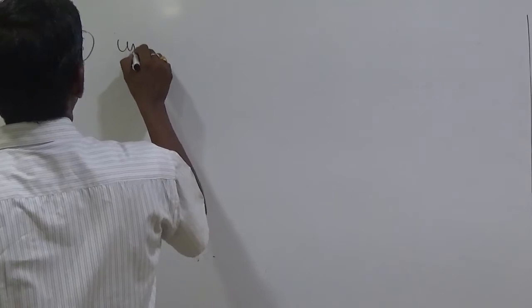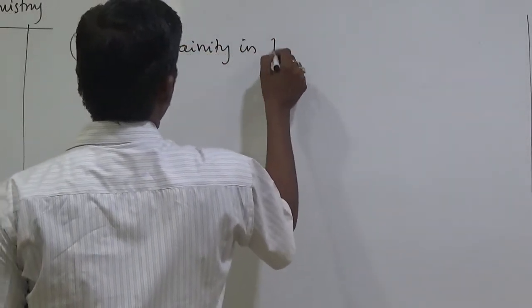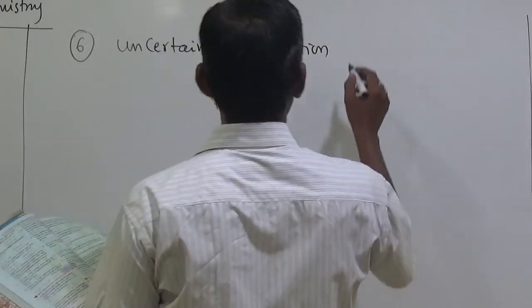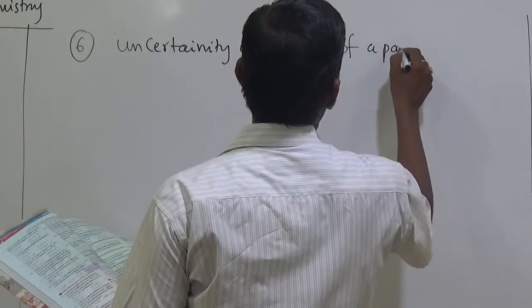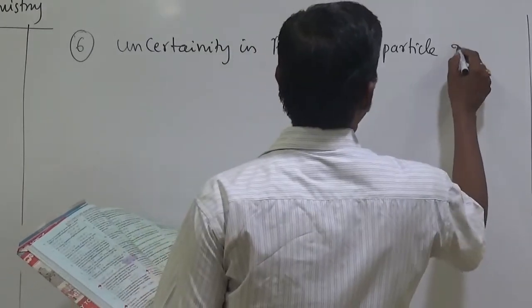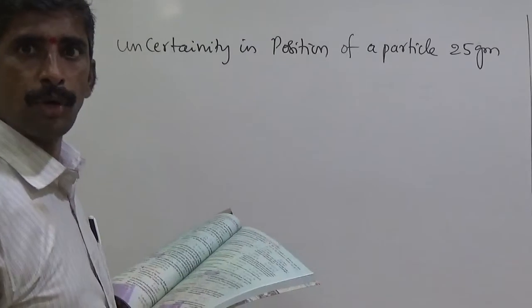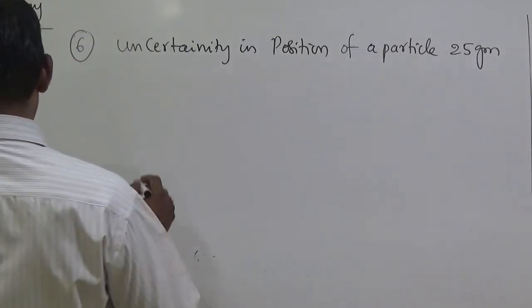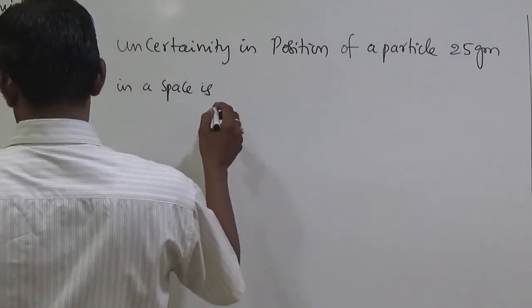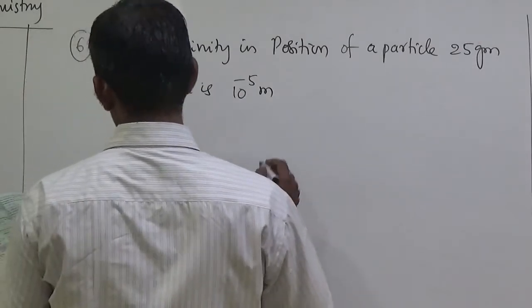Problem number 6. Uncertainty in position of a particle of 25 grams is 10 to the power of minus 5 meters. Hence,